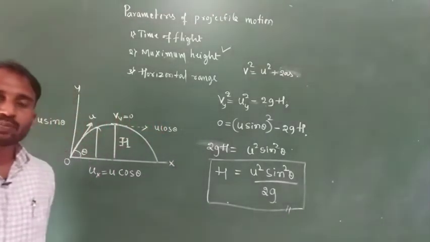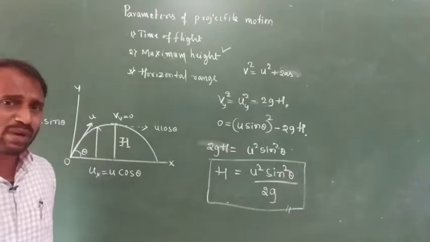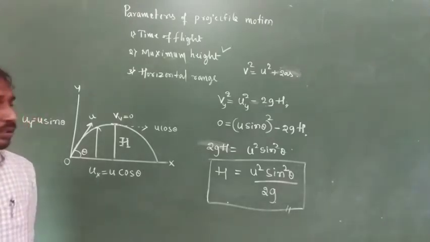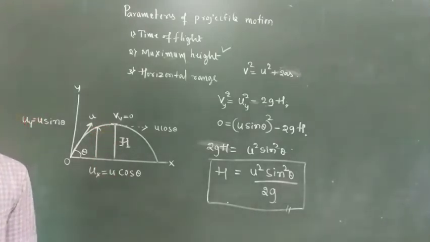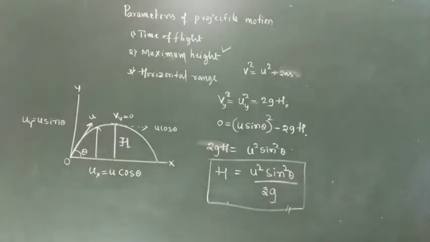Maximum height means the maximum displacement of a particle along the vertical component. So that's what we consider as the maximum height. So h is equal to u square sin square theta divided by 2g.